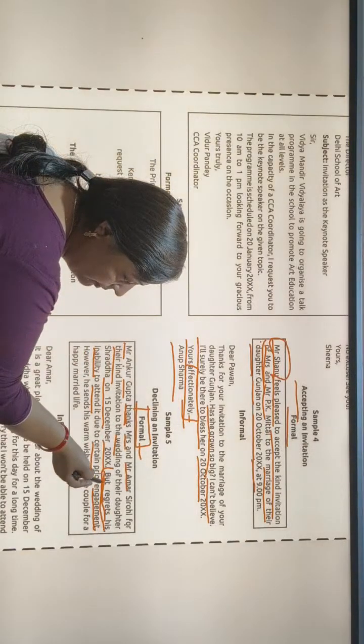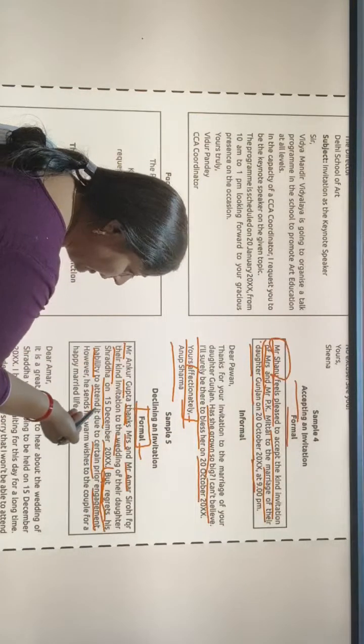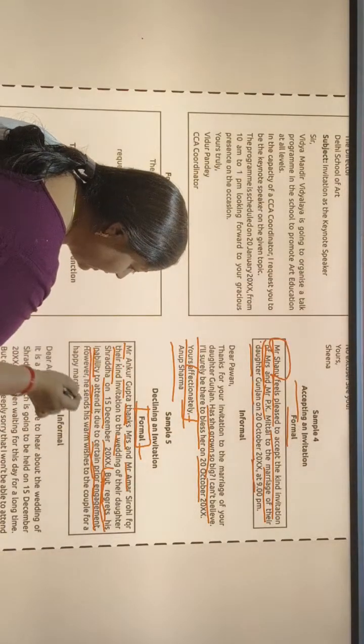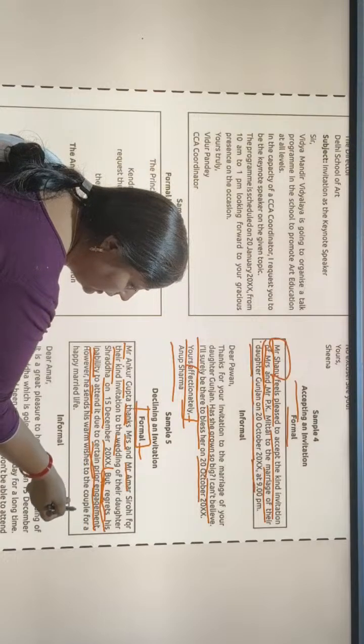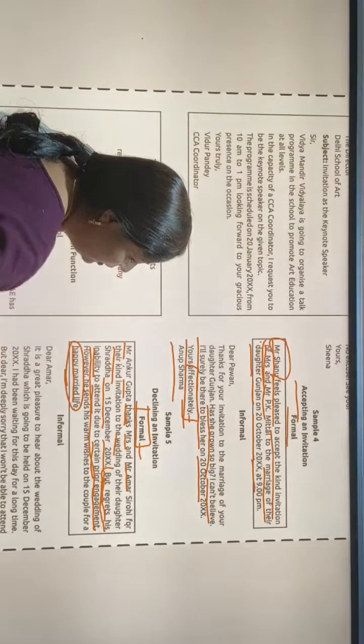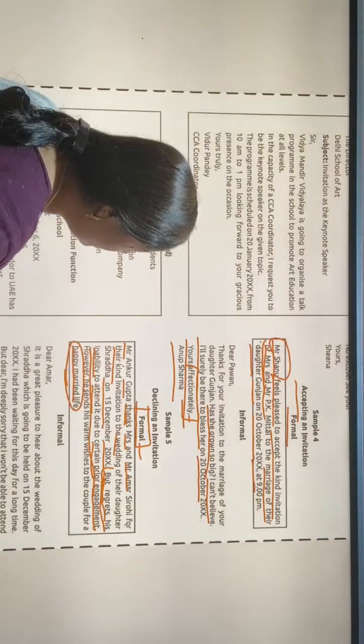This line we must include: but regrets his inability to attend it due to certain prior engagements. We can write this line in any refusal of invitation when we are writing a formal refusal. However, he sends his warm wishes to the couple for a happy marriage. These things will be changed. Then we have to see the purpose or occasion of that.